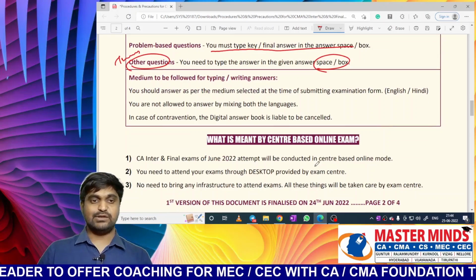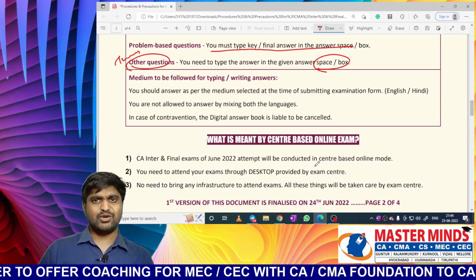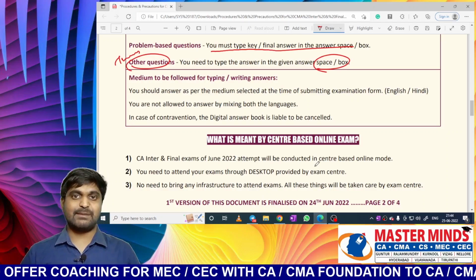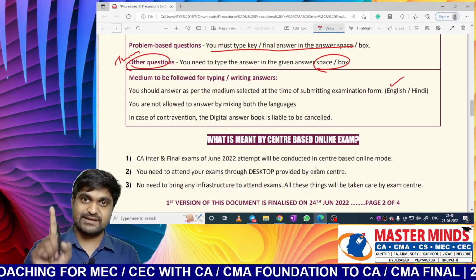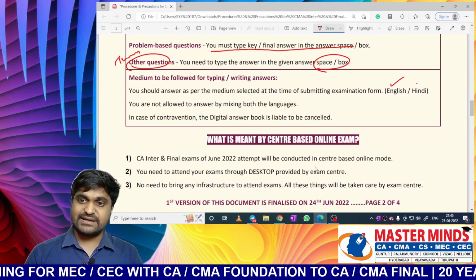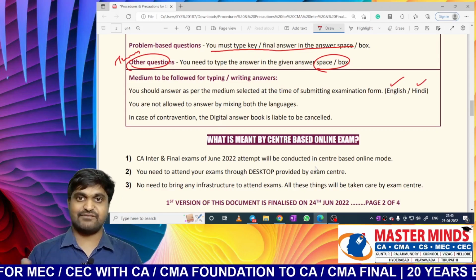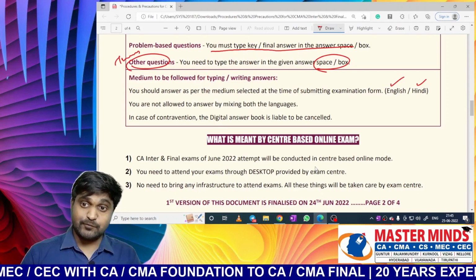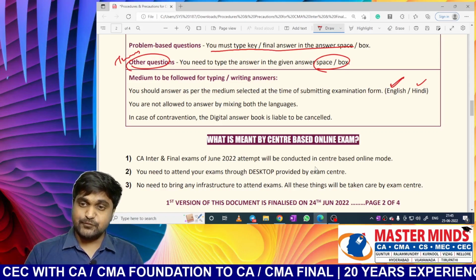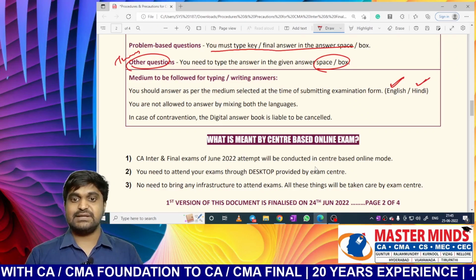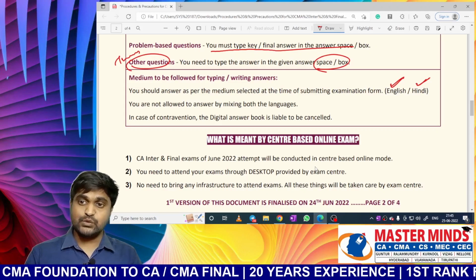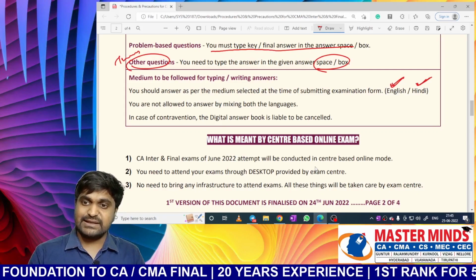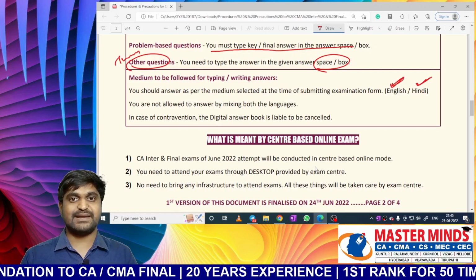Next one. Then in which medium we need to answer? It all depends upon the option chosen by you at the time of filing the examination application. If you opted for English language, you should answer in English language only. If you opted for Hindi language, you should answer in Hindi language. If you opted for English and wrote your exam in Hindi, then your answer book will be liable for cancellation. If you opted for Hindi and wrote in English, then also your answer book will be cancelled.